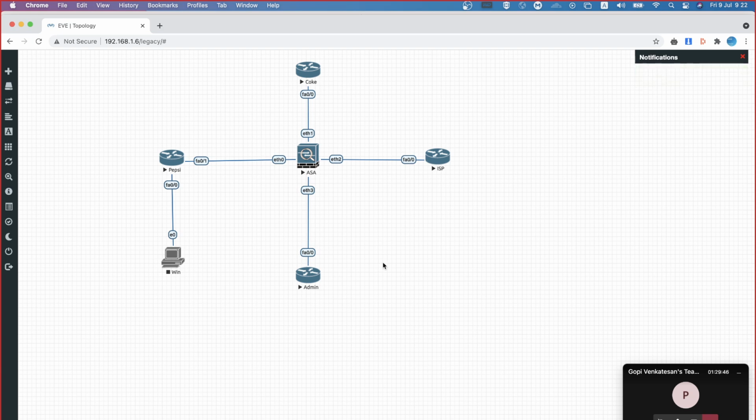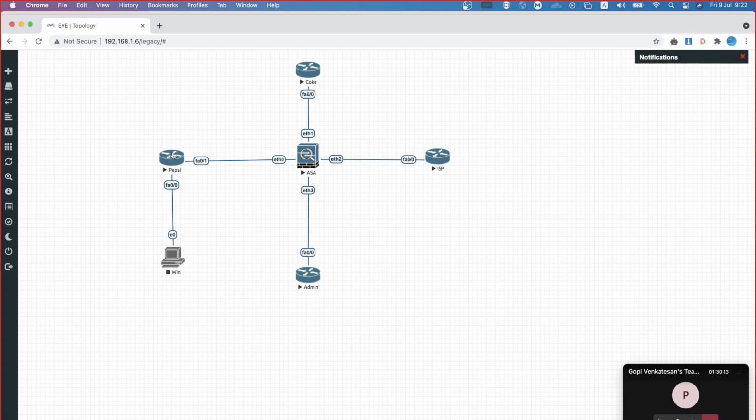I have done a lot of things with respect to contexts on ASA, a lot of VSys configurations starting from the NetScreen era, then VDOMs in FortiGate, VSX in Checkpoint. I have done a lot of implementations on this. Of course, after doing a couple of implementations, you will get more clarity on how this works.